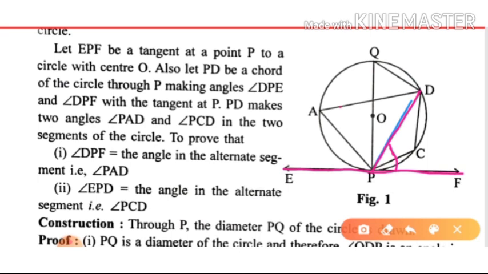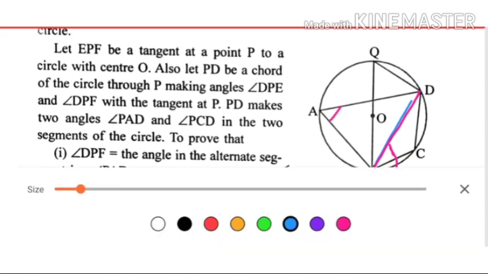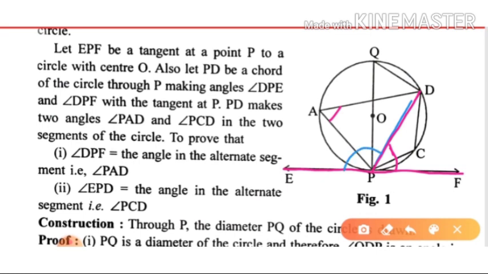So this angle will be equal to this, we have to show, and then this angle will be equal to this at the alternate segments.